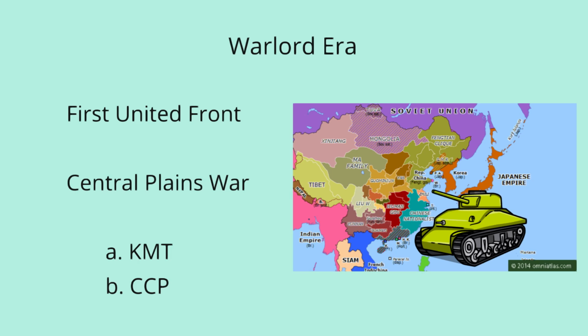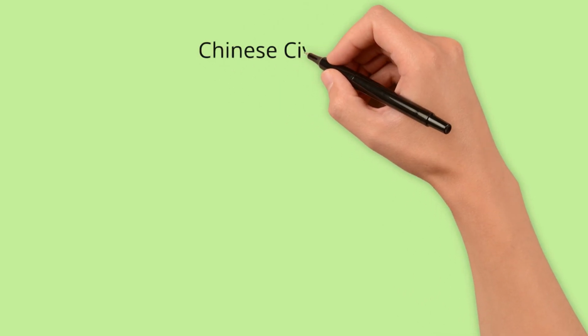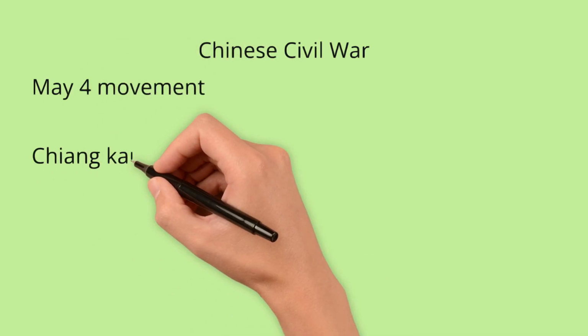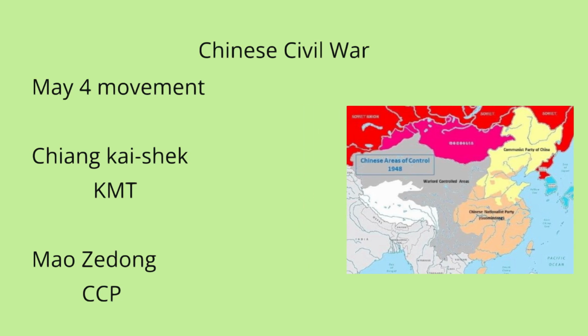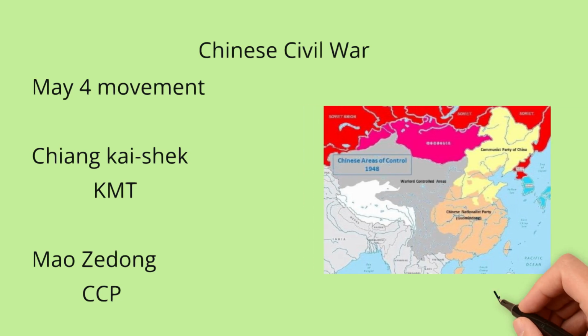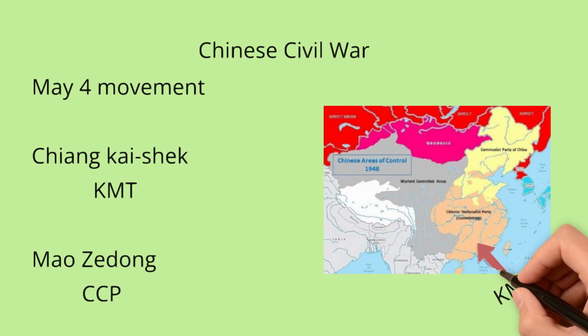The 1930s saw great belligerency in China since there were 4 factions at odds with each other. These were the Kuomintang, the Chinese Communist Party, remaining warlords, and the Empire of Japan. In 1919, at the Versailles Peace Conference, the German colony in Shandong province was granted to Japan. This angered Chinese students who started protesting in several cities. These protests were collectively called the May 4 movement. They led to the creation of new political ideologies, such as communism. Nationalism was also greatly strengthened. The difference between these ideologies eventually led to the Chinese Civil War.